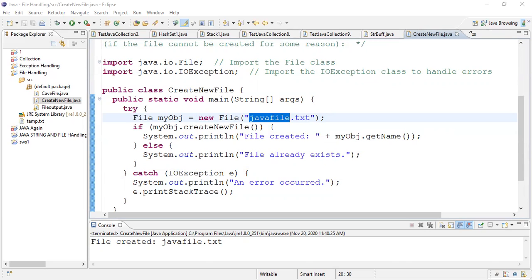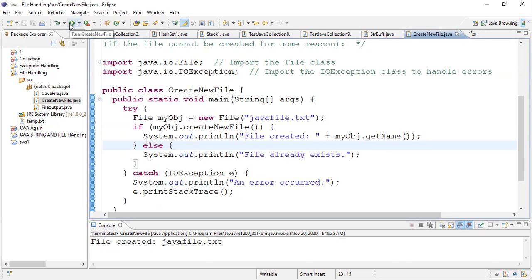Okay, this file you will find on my PC in admin, then workplace, then the name of the folder where I have saved my java file, in file handling. So in file handling I will find that file. Okay, now that file is getting created successfully.